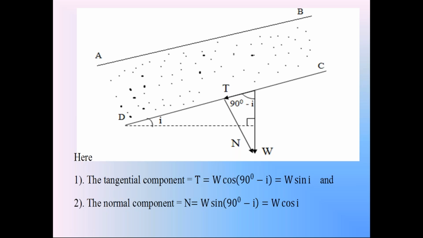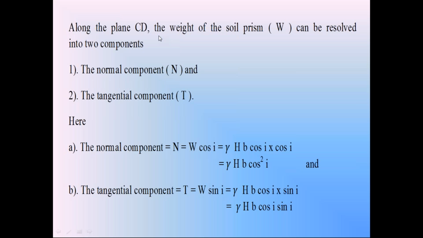Now go to the next discussion. So on the plane CD, we resolve that weight of the soil prism W into two components, normal component N and tangential component T. Normal component N is equal to W cos I. We know already this W. W is equal to gamma HB cos I. This is the weight of the soil prism W. So gamma HB cos I into cos I. So this normal component N is equal to gamma HB cos square I.